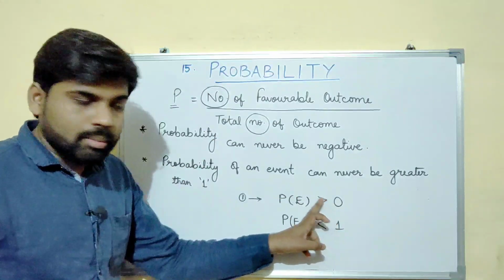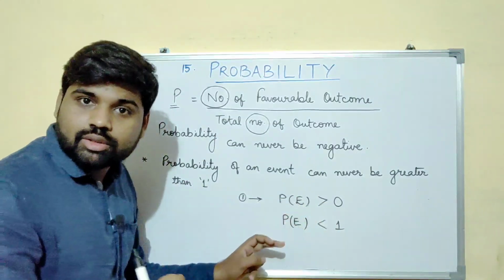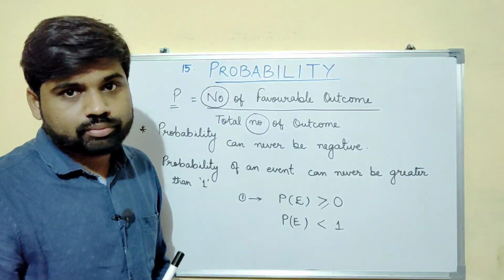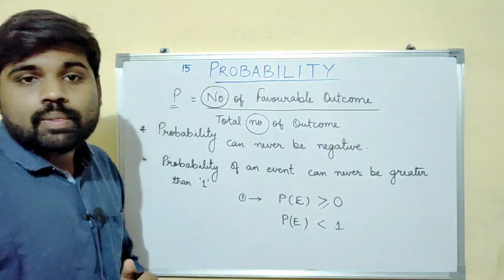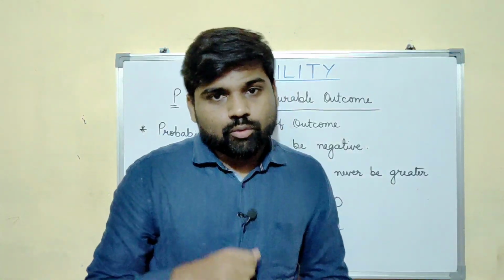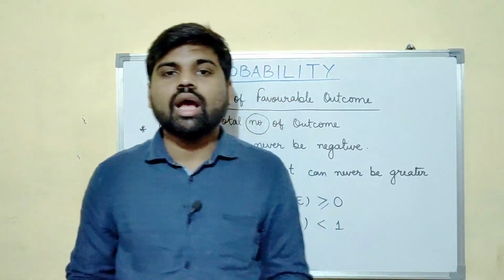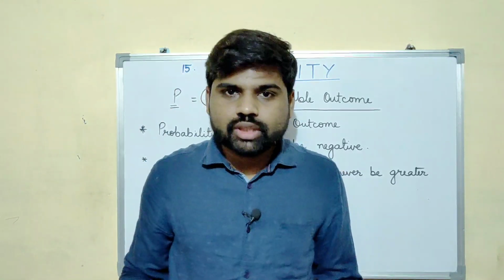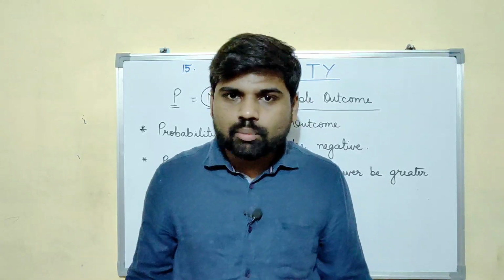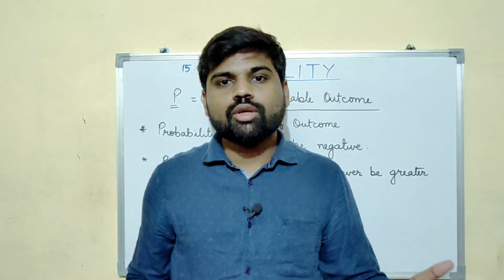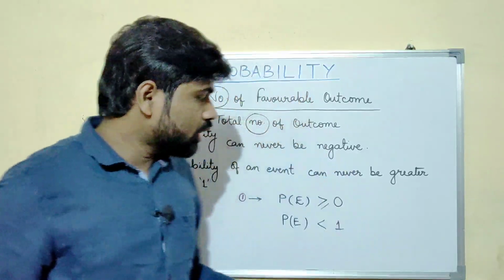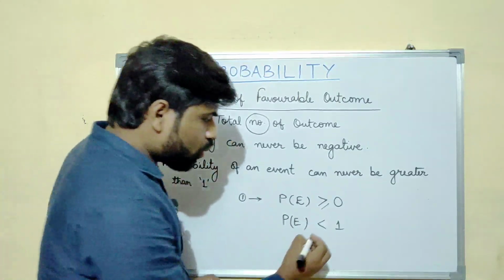Okay, it can be 0, but it cannot be less than 0. Now if I throw a dice once again, you will get a number. Either it be 1, 2, 3, 4, 5 or 6. All are numbers. That means the probability can be equal to 1.